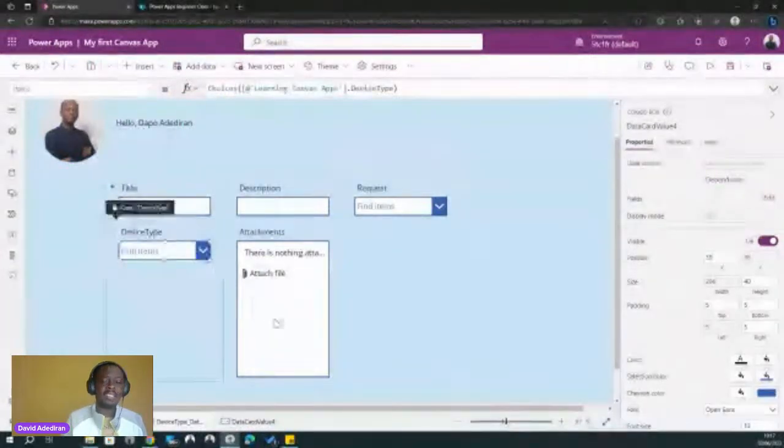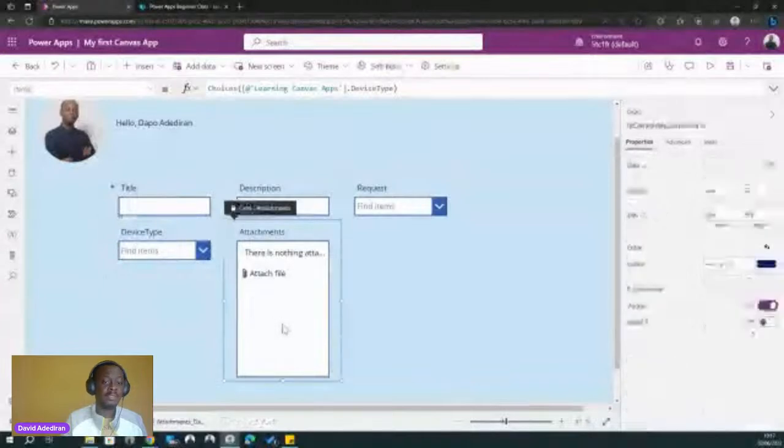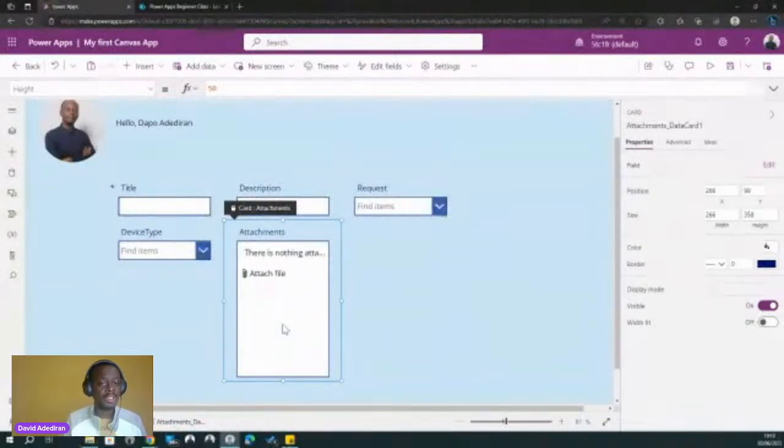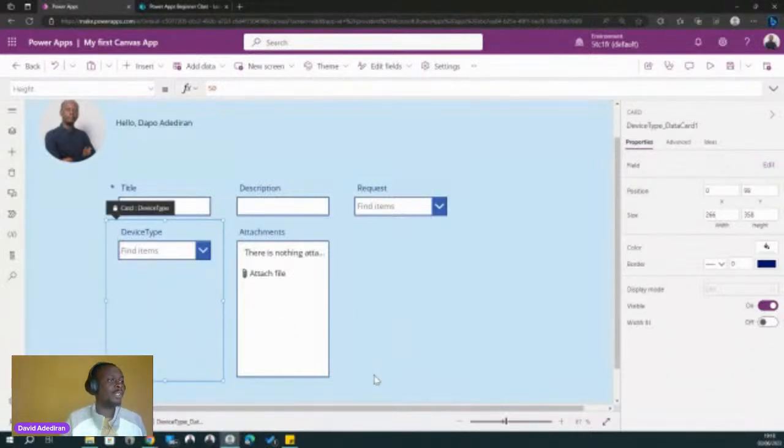Now you also have attachments. Attachment allows us to attach files to our forms. So every SharePoint list has an attachment column. You may not see it where I showed you the SharePoint list. It's always hidden, but it is there, and it does come by default in a form. All right. Okay. So that is our form for now.